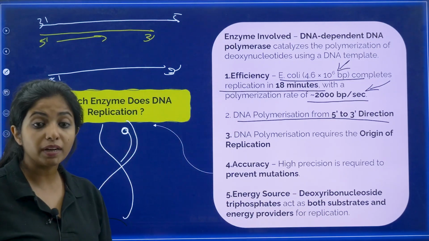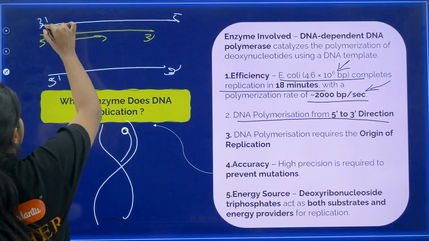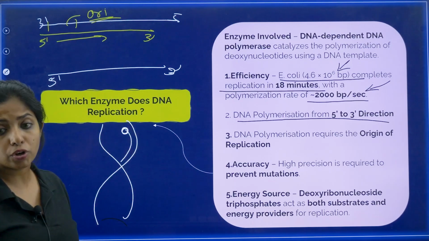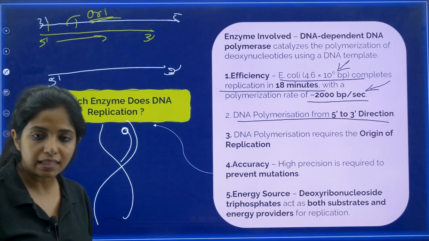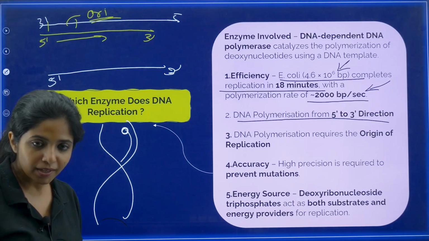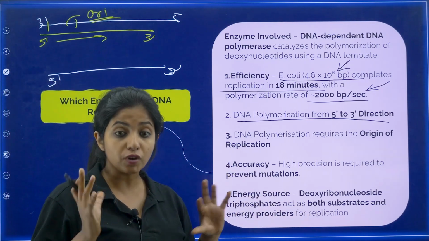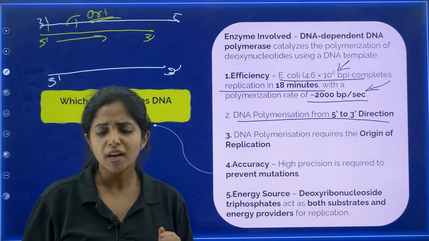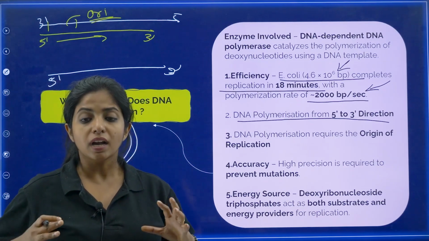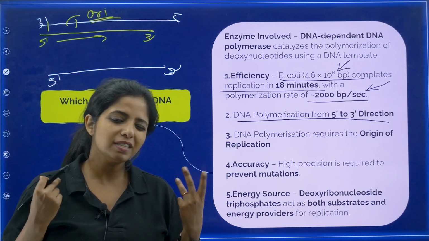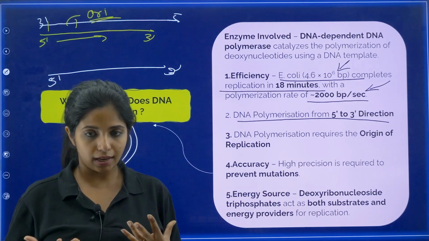So, DNA polymerase would not come and attach if the DNA strand does not have an ORI sequence, or origin of replication sequence. Please remember it. And one more thing, the polymerase reaction, the work that DNA polymerase does, is highly accurate. It does it with high precision, my dear children, so that no mutation happens. But still, there could be some errors, though very rare.